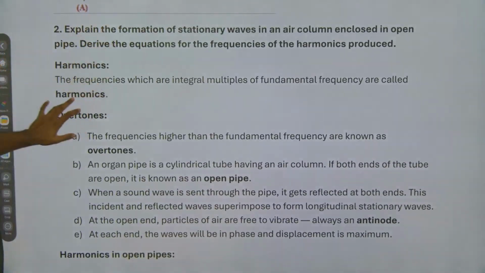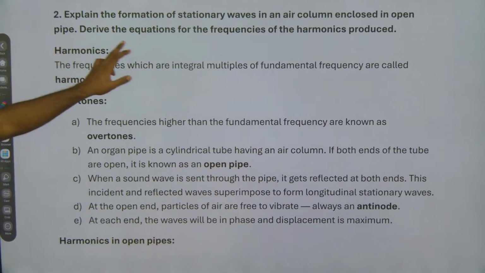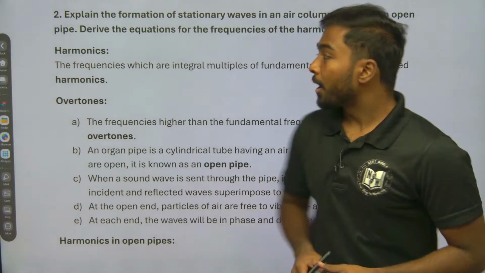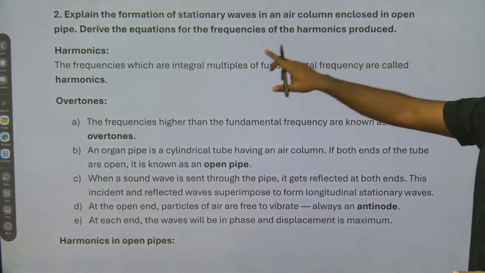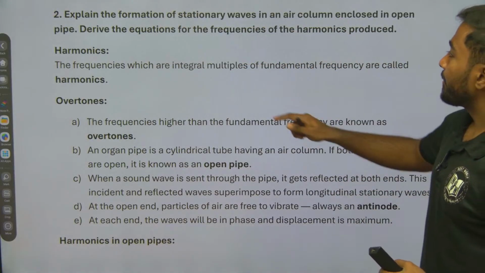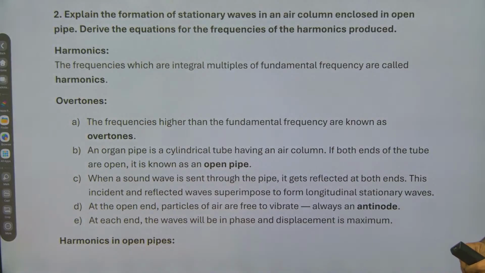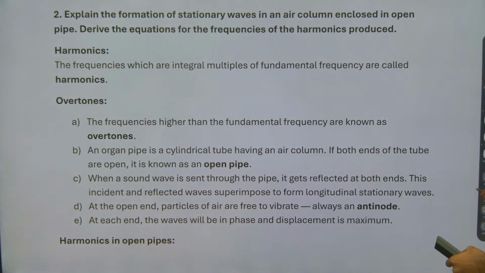So what is the next question? Explain the formation of stationary wave in an air column enclosed in open pipe. Derive the equation for the frequency of harmonics produced. So what are the things asked in the question?